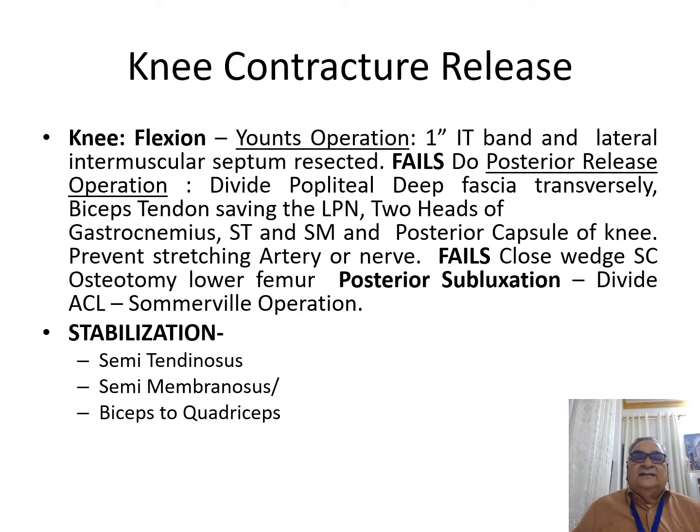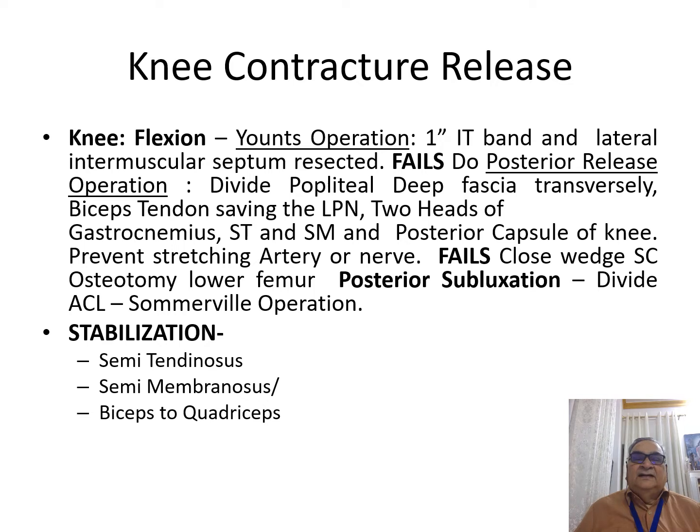In the knee contracture, you have the Yount's operation, in which 1 inch of the iliotibial band and the lateral intermuscular septum is resected. If this fails, you do a posterior release operation where you divide the popliteal deep fascia transversely right across the popliteal fossa.